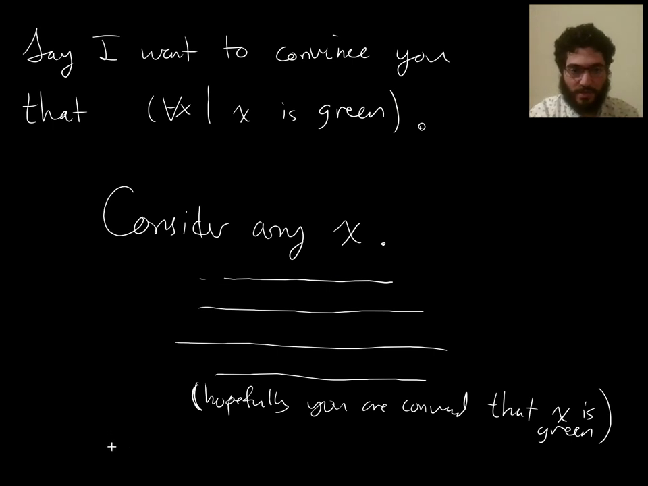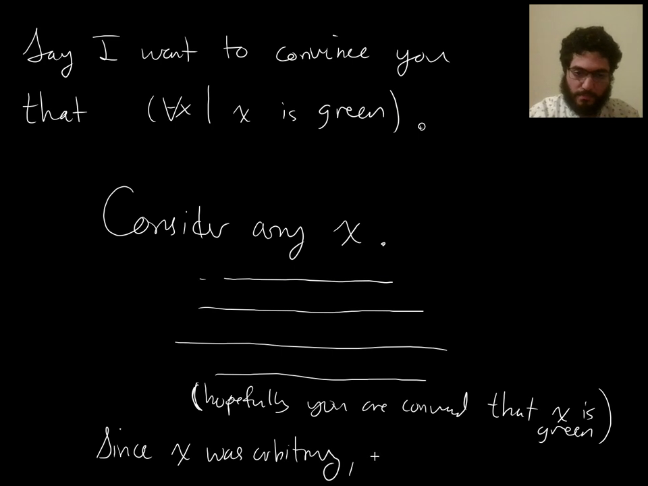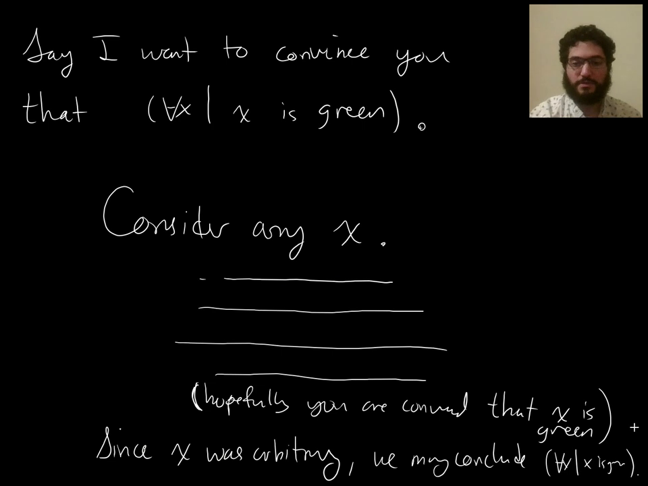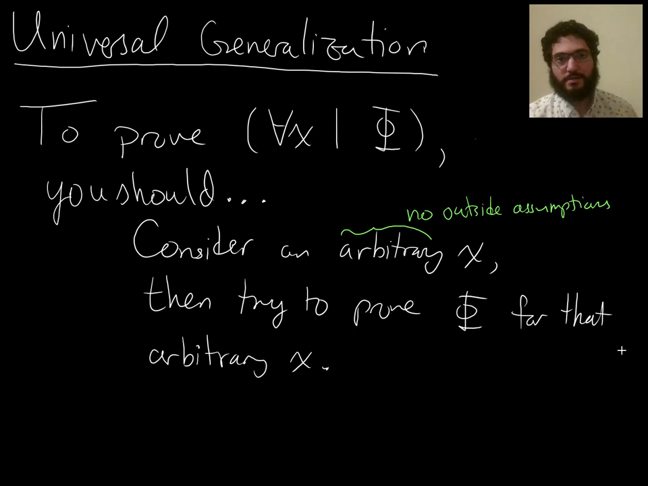And you can say, okay, since x was arbitrary, we may conclude that for all x, x is green. So we may conclude everything is green. So that's the idea of universal generalization.